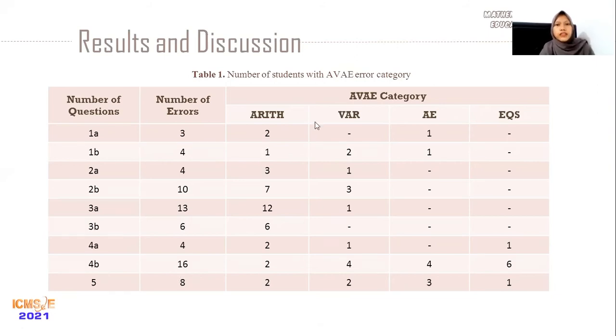And if we look at the AVAE categories, the most common errors found are ARITH errors. This error is found in all questions. This happens because of the lack of student mastery of the prerequisite material.